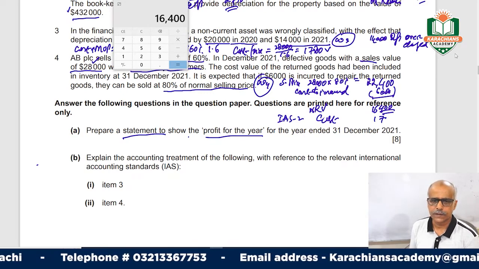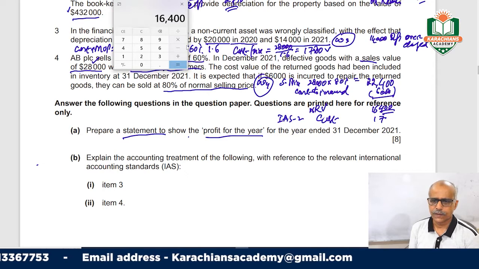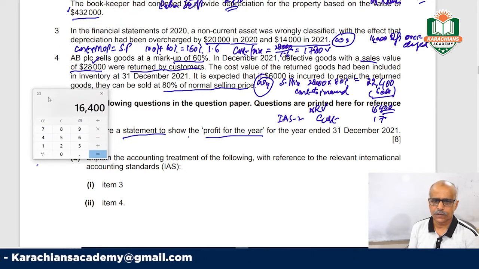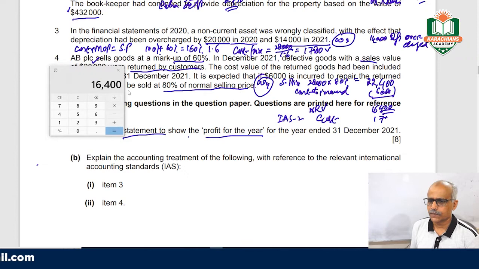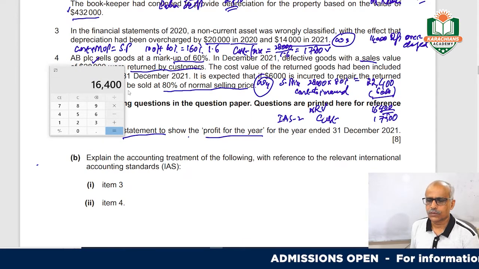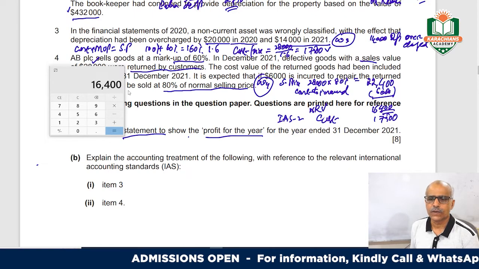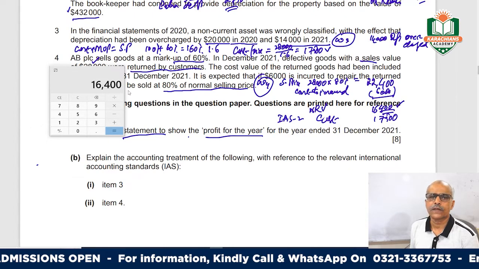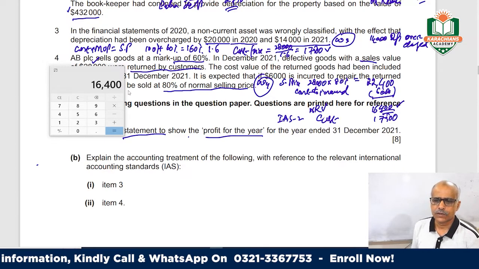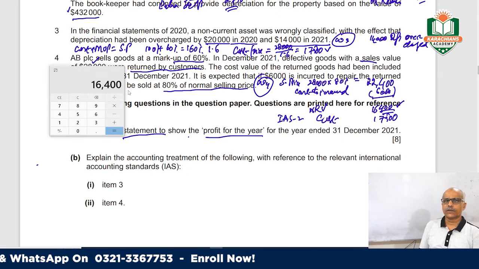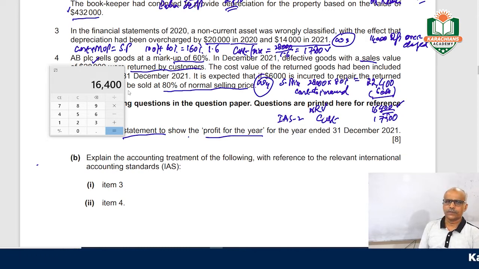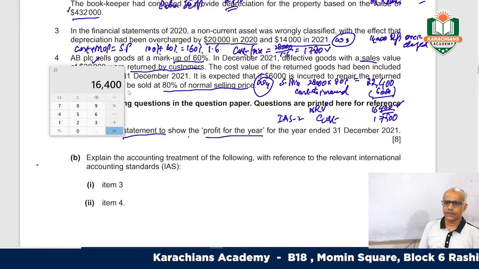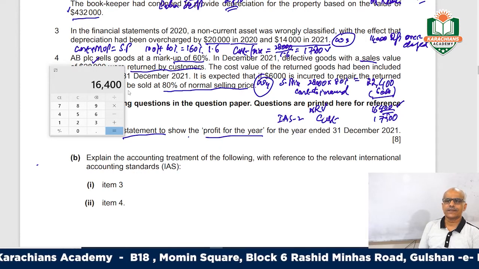Your cost was 17,500. So in inventory you have to consider the lower one, 16,400. This should be your inventory. Actually, in your inventory you have included 17,500, and while making the profit and loss account, the closing inventory you took was 17,500, while it was to be 16,400.